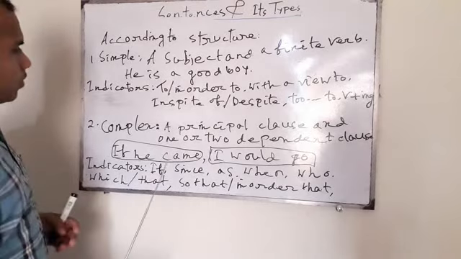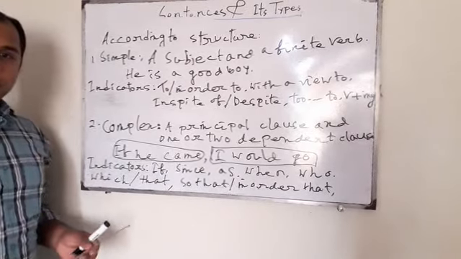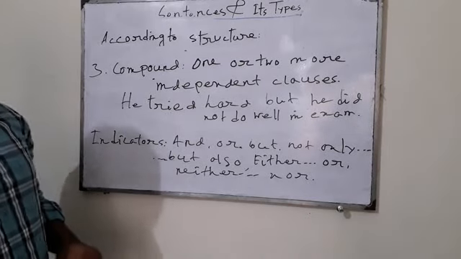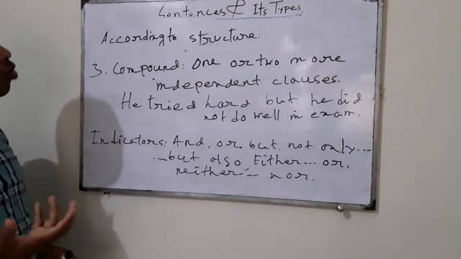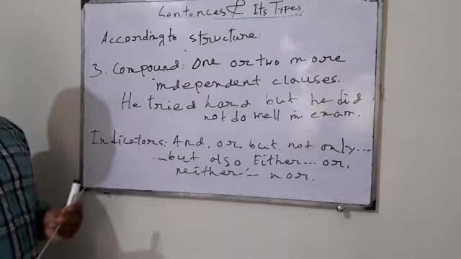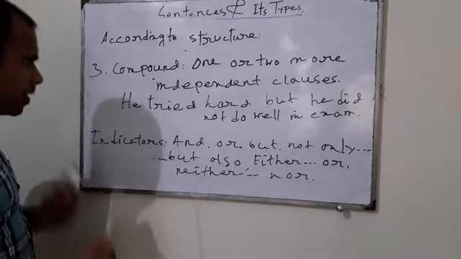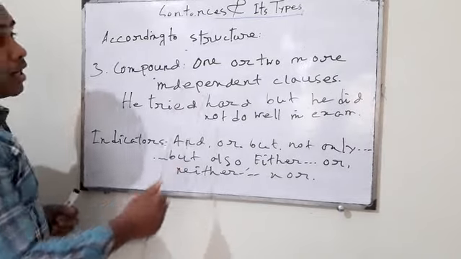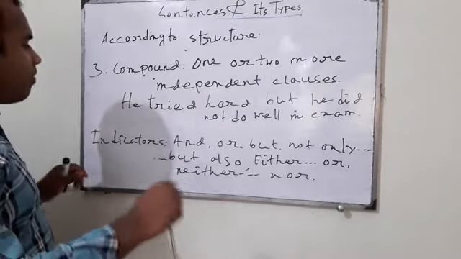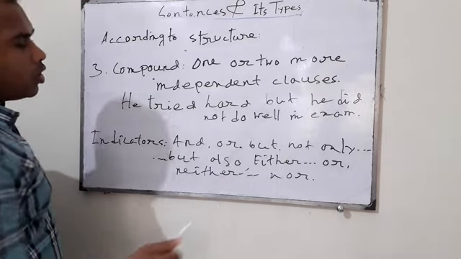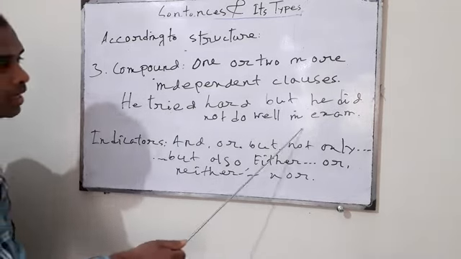Now, let's move to compound sentences. So, what is a compound sentence? There must be two or more independent clauses. That is, the clauses should be principal, should be independent, not dependent. So, have a look. He tried hard, but he did not do well in exams.